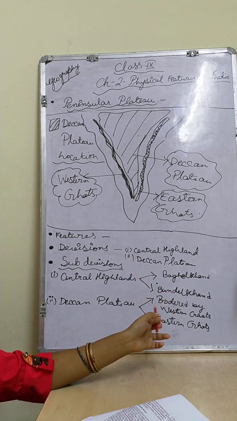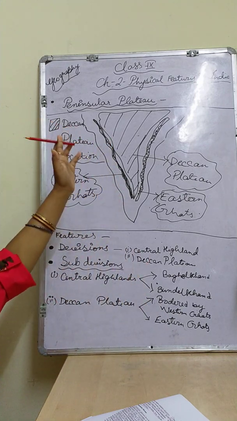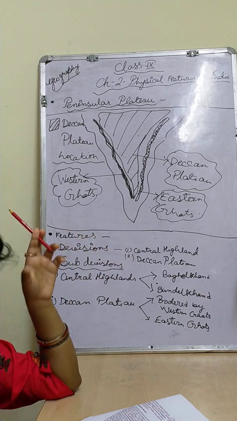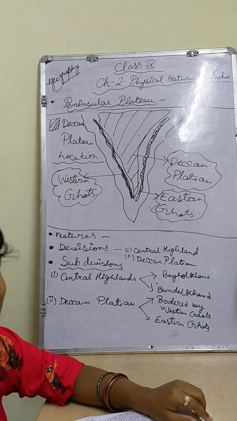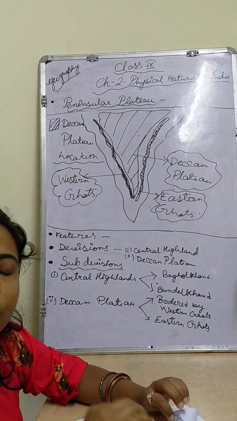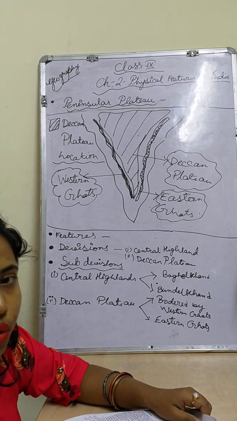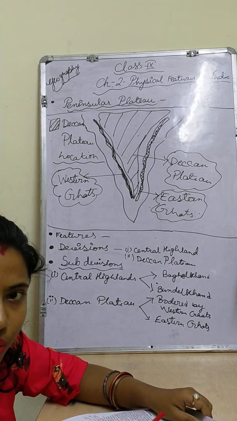The Deccan Plateau is bordered by the Western Ghats and the Eastern Ghats, two mountain ranges making its boundary. And the last thing is the distinct feature of the black cotton soil and how it originated. These are the learning objectives, but when you read, you will find where all the things are. So many things you have to memorize, children.